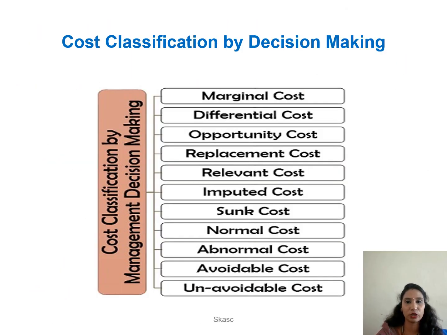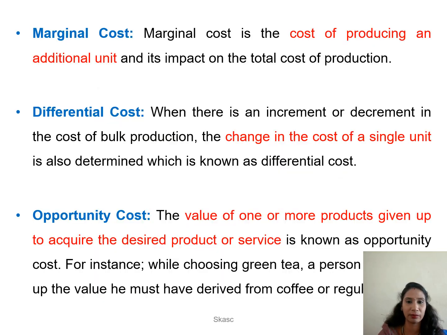Next, cost classification by decision making. Here, by taking down certain costs, it helps the management to take proper decisions. So we'll see one by one. First one, marginal cost. Marginal cost is the cost of producing an additional unit so that we can know the impact on the total cost of production. Differential cost, whenever there is an increment or decrement in the total cost of bulk production, the change in the cost of one single unit will determine the differential cost.